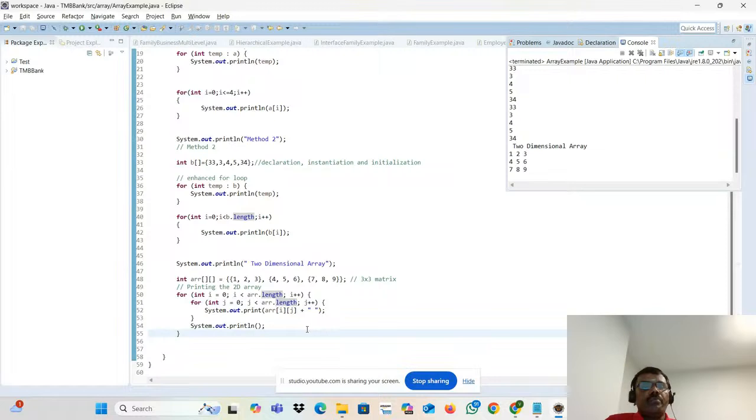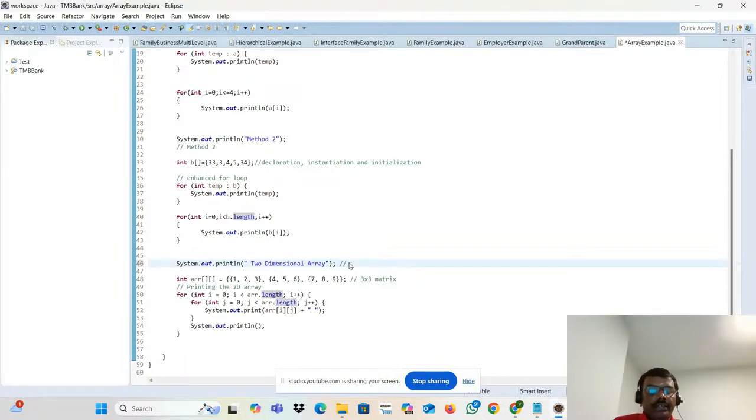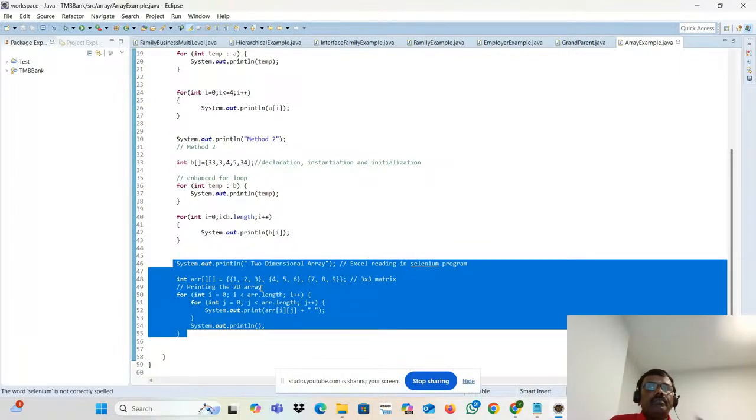Because it's very important for Excel reading during Selenium programming. This is very important. In most interviews, people may ask you to write it on paper itself, so don't mess up, okay? Refer to the last video about looping statements, everything. Try out the program, okay?